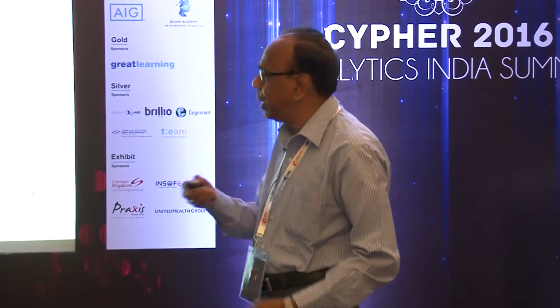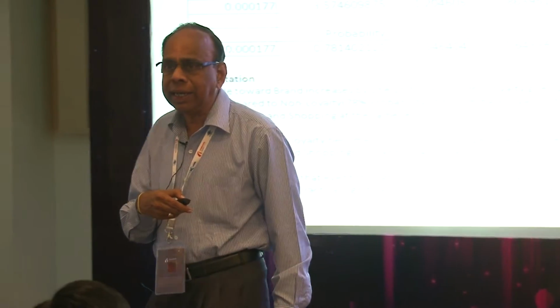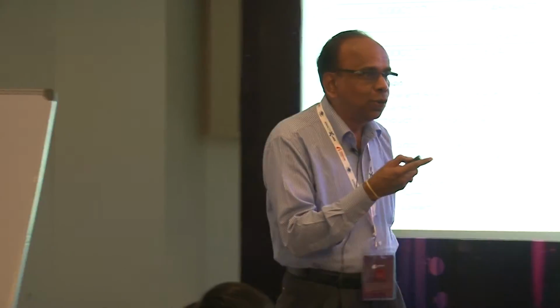So, what is the interpretation of the odds? If the brand score improves by one more unit on a scale of 1 to 7, whatever the brand score X is now, if it improves by one more unit, the odds of a non-loyal customer becoming a loyal customer is 3.57 times. In other words, it is 3.57 times that of the non-loyal customer becoming a loyal customer. The odds tell you the story. So, there is a 78% probability the non-loyal customer will become a loyal customer to you if the score can go up by one more unit. That is the interpretation.